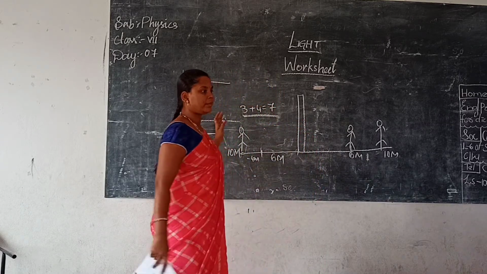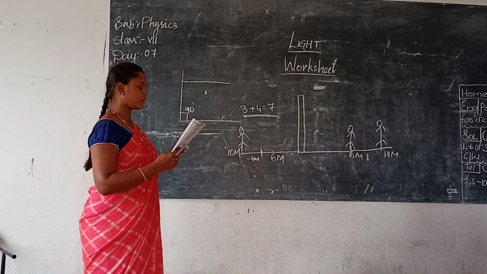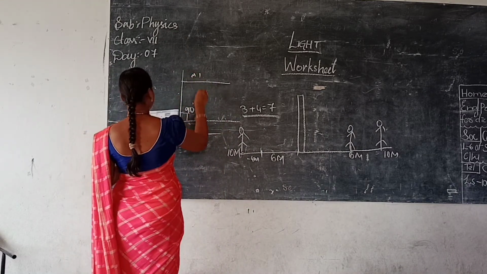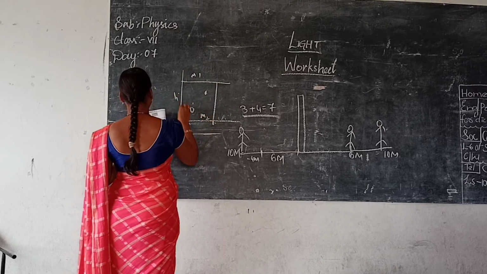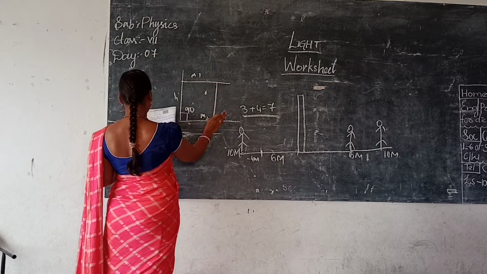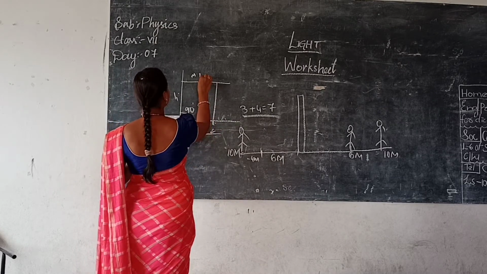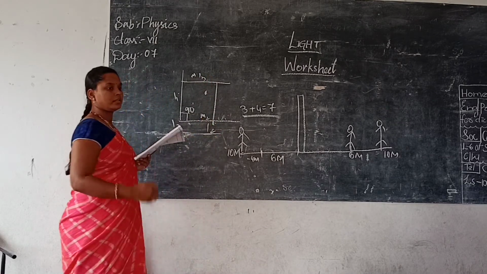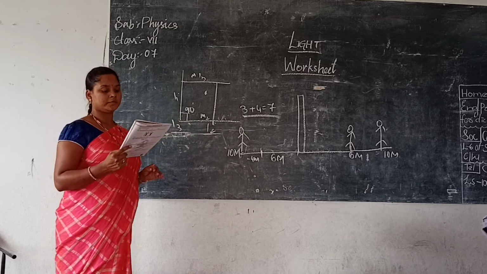Whatever images are seen here, there are two mirrors, right? This is the M1 mirror. This is the M2 mirror. So the images formed will be I1, I2. One image will be here, one image will be here, one more image will be here. So all are virtual and direct.